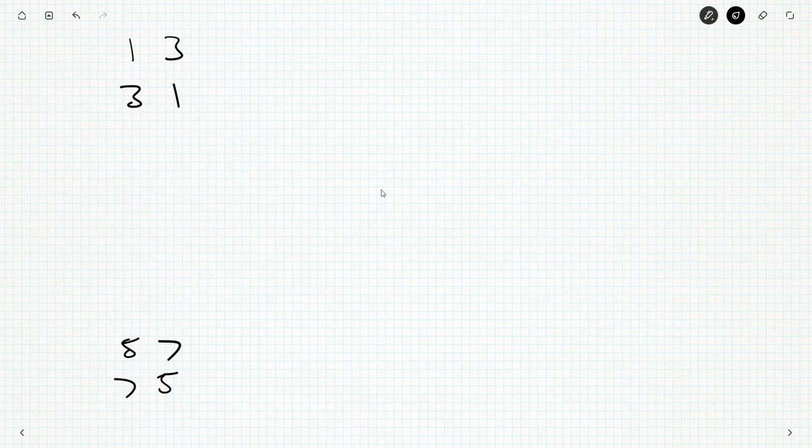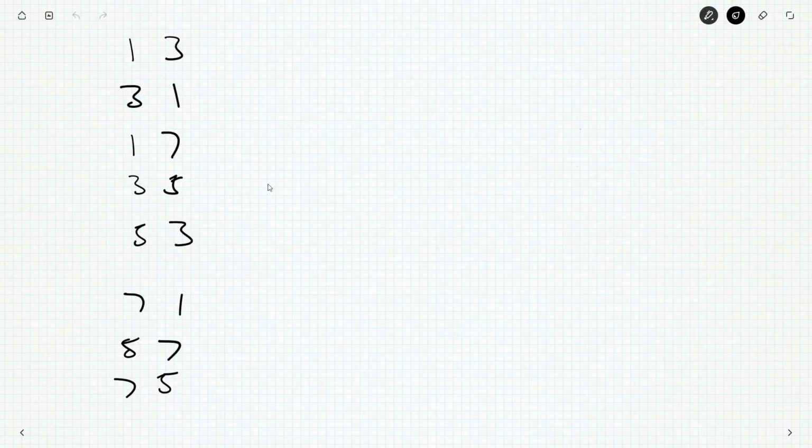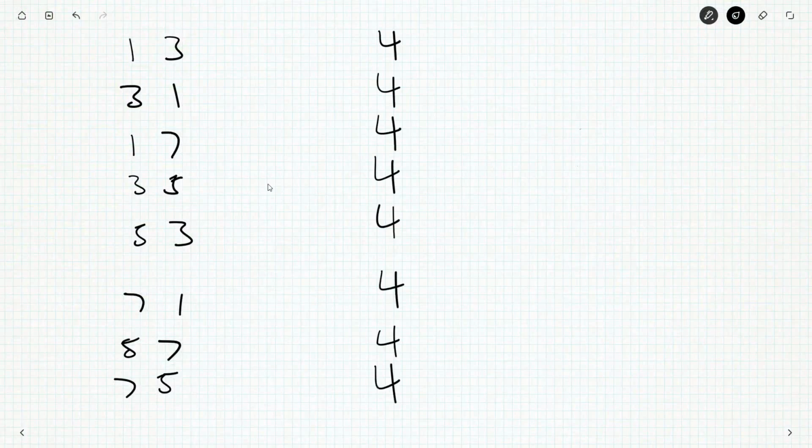So what did we have? We had 1 and 3, 3 and 1. Most recently we had 5 and 7, 7 and 5. And then we had a couple in the middle. So 1 and 7, 7 and 1, and 3 and 5, 5 and 3. So even numbers here, seemingly in short supply. So the 4s... 3, 4, 5. So only 8 Moffat numbers, because we were quite rigorous. All right.